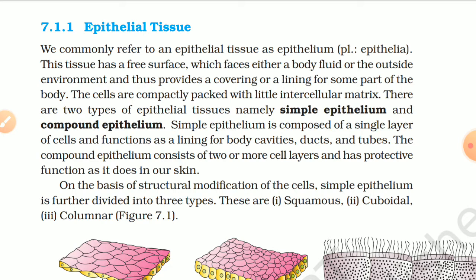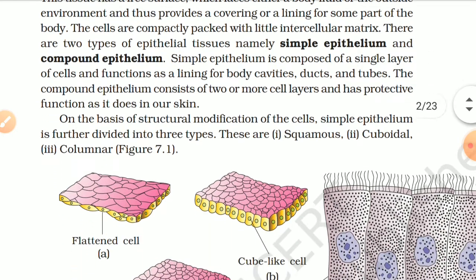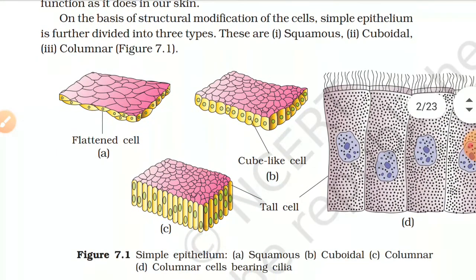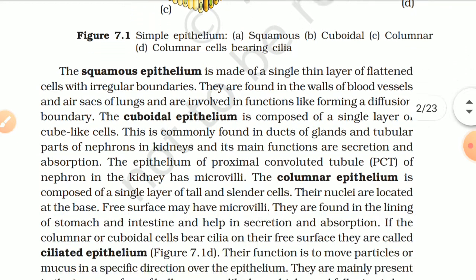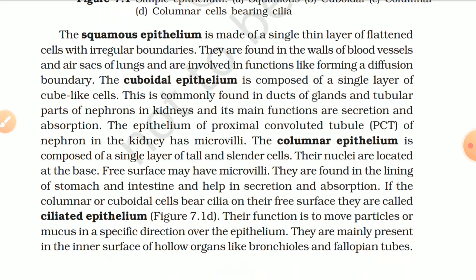Simple epithelium is composed of a single layer of cells and functions as a lining for the body cavity, ducts and tubes. The compound epithelium consists of two or more cell layers and has a protective function, as it does in our skin. On the basis of structural modification of the cell, simple epithelium is further divided into three types. These are squamous, cuboidal, and columnar. Figure 7.1.